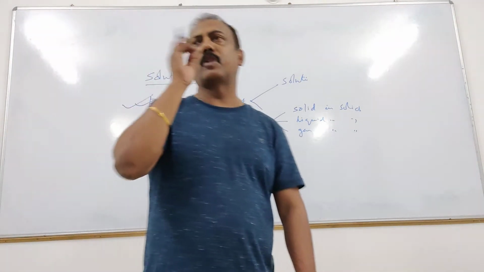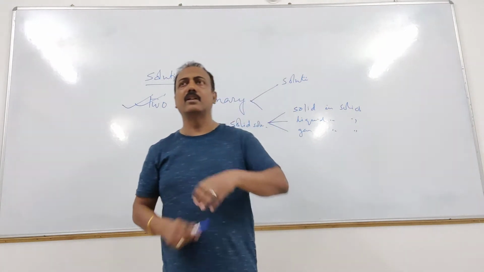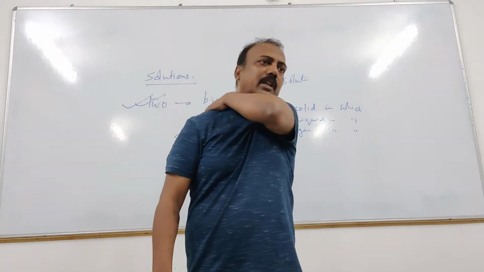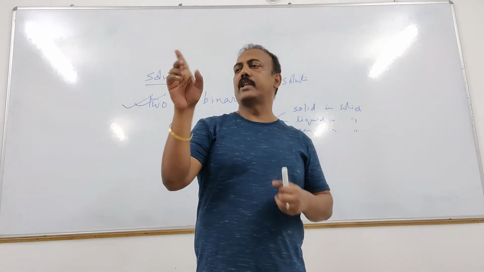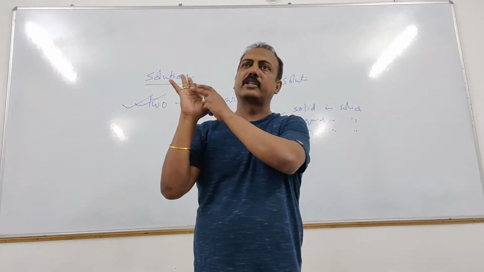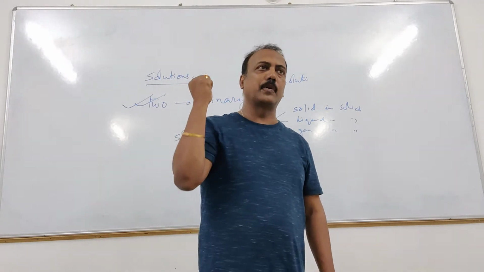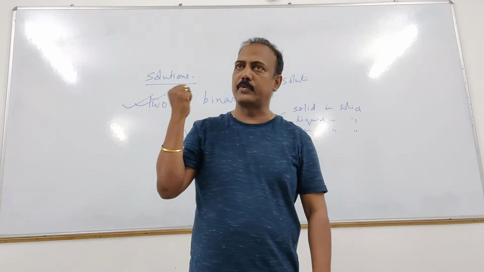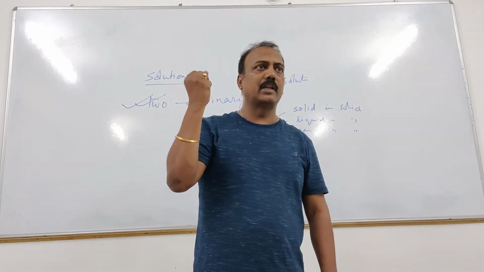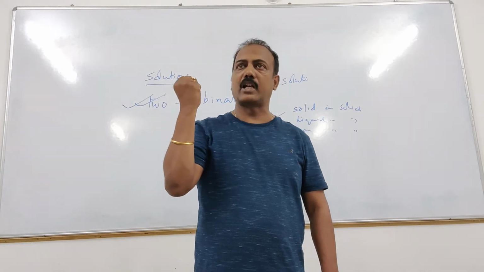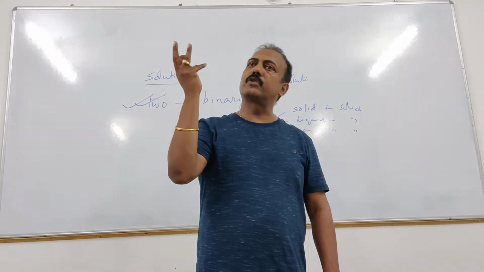Can you give me an example of solid in solid? Solid in solid, the solution is there. Can you give me an example? Okay, the one I am wearing over here, what is this? This is not gold. This is not pure gold. The ornament golds are not pure golds, right? What is mixed in it? Copper. Mainly copper is mixed in it. It is 22 karat gold. Okay, so that's ornament gold and not pure gold.